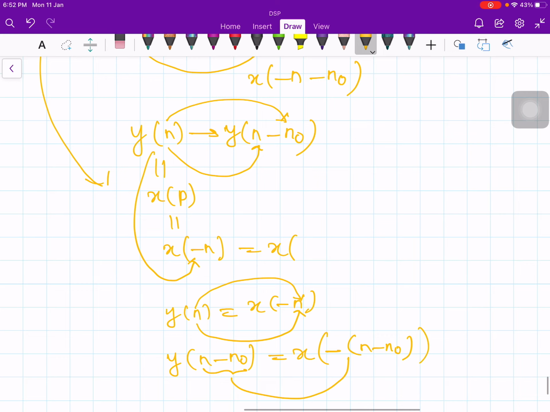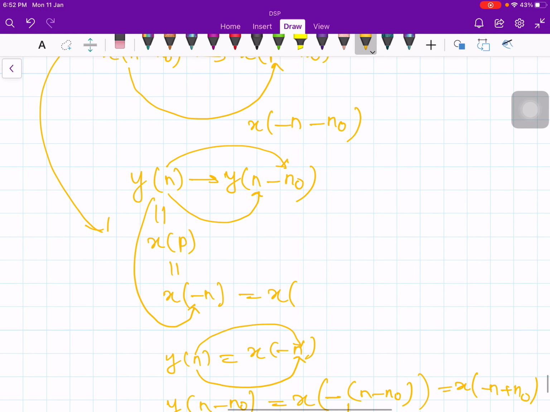So this is going to be x of minus n plus n naught. But here you have something else, minus n naught. So they are not equal, these two are different. Therefore it is a time varying system.